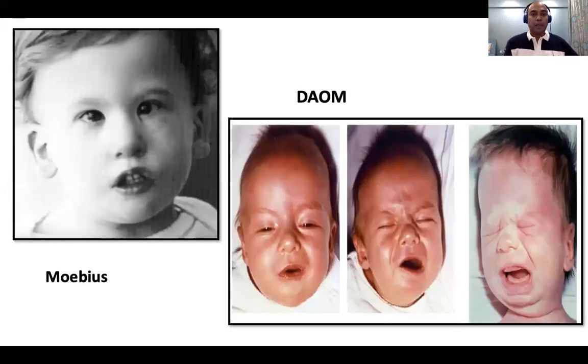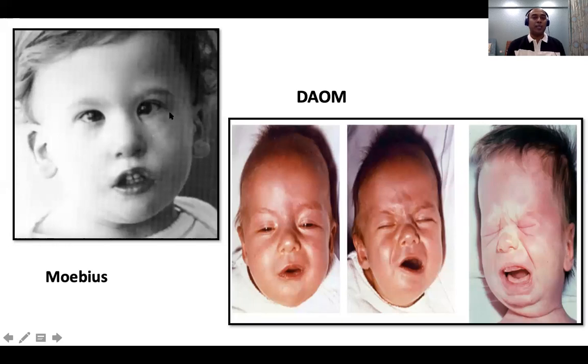Some of the important pediatric conditions are Mobius syndrome. Mobius syndrome is a congenital type of bilateral facial palsy. As you can see here, not only facial, this child is also having a squint. It causes a bilateral sixth nerve weakness as well. So you'll have a very flat face, hypertelorism, open mouth, a weak voice, and so on.